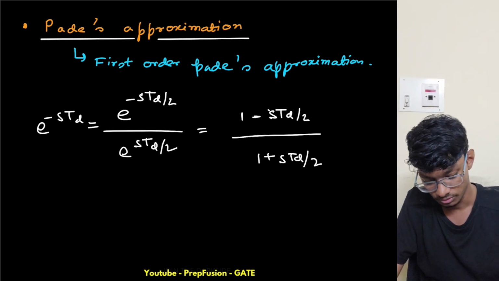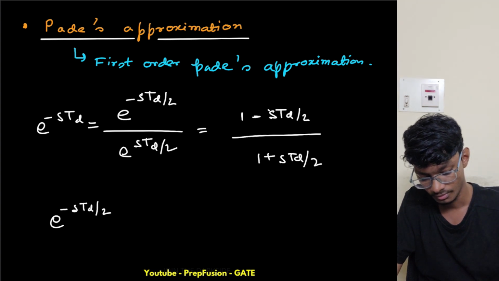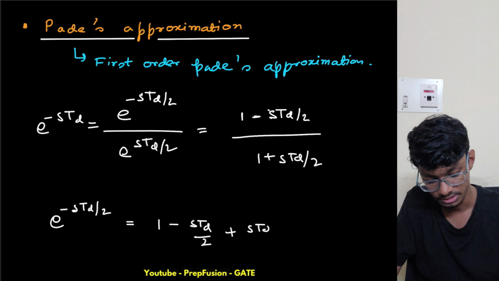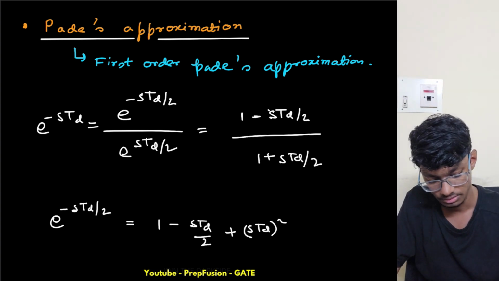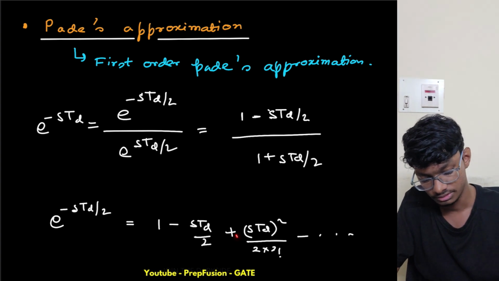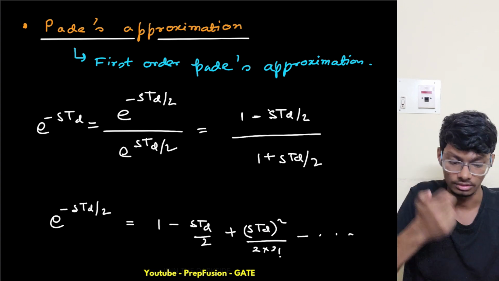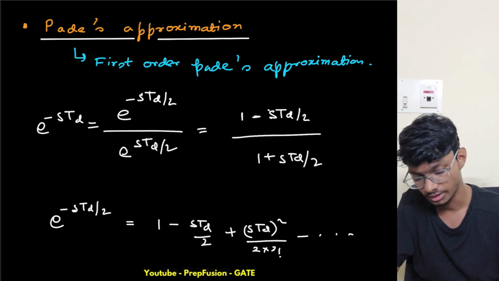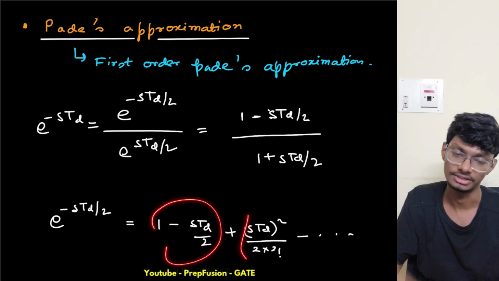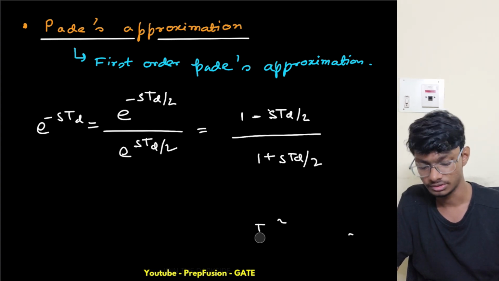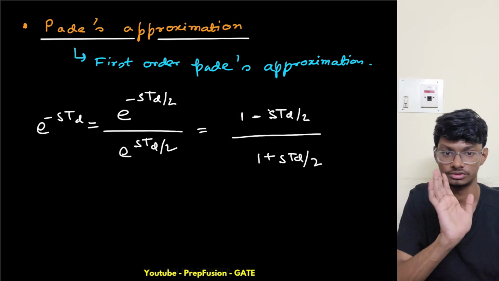So I can explain it. e raised to power minus std by 2 equals 1 minus std by 2, then plus (std by 2) whole square divided by 2 factorial, because minus whole square becomes plus, and this goes on. As std by 2 is already small, this will be even smaller: 0.5 squared is 0.25. So I can ignore these terms if I assume my std, my delay, to be very small. We assume that our delay is very, very small, and we come to this conclusion.